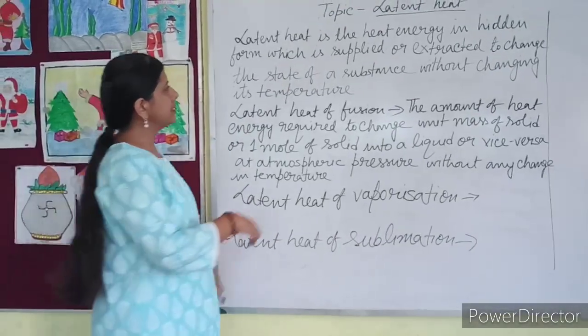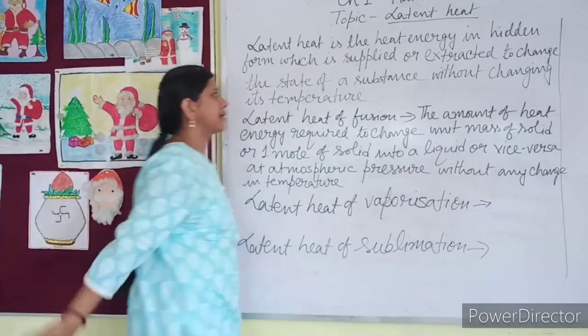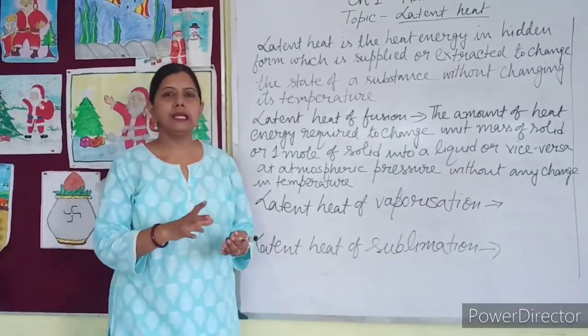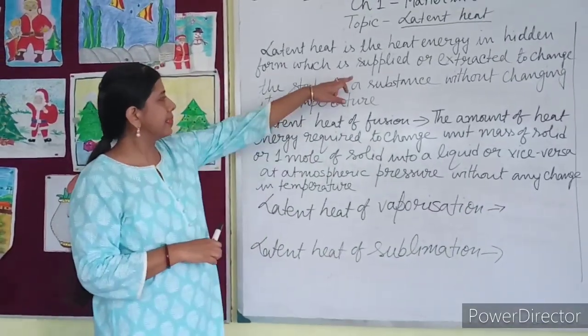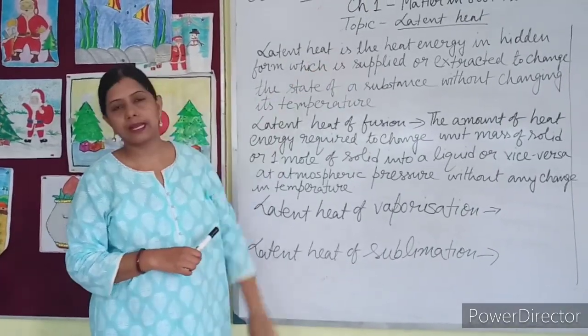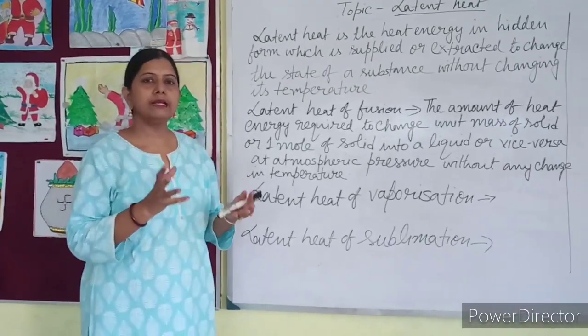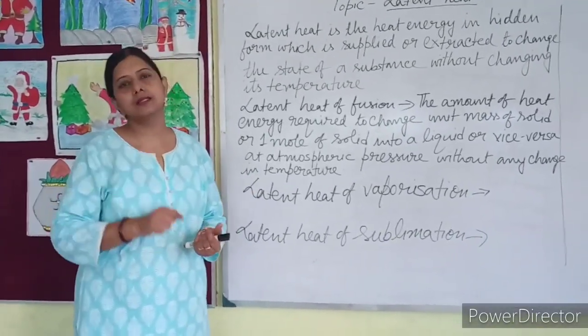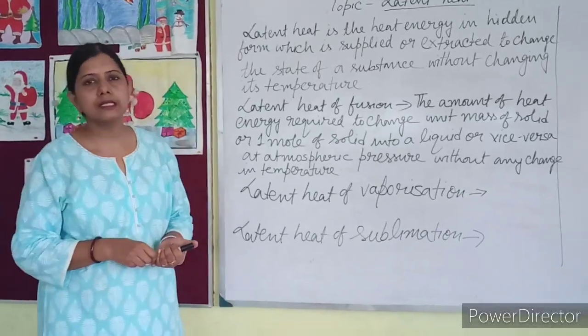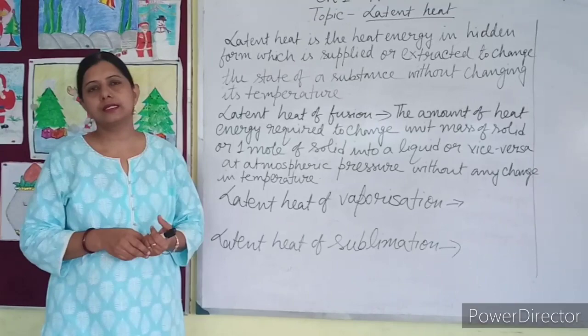I have written heat energy that is supplied or extracted. While boiling, I have only told the heat energy that is needed to overcome, that is the energy supplied. Now in some other case, suppose vapor is already there and I am condensing it. During condensation, the movement of the particles decreases.